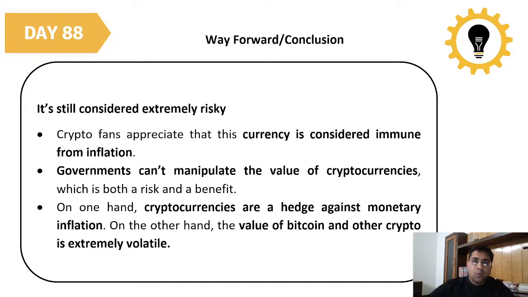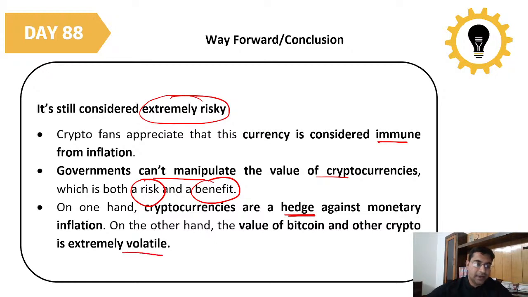So it is still considered extremely risky. Crypto fans appreciate that this currency is considered immune from inflation. Government can't manipulate the value of cryptocurrencies. It can be a risky operation also, it can be a benefit also. On one hand, cryptocurrencies are a hedge against monetary inflation, hedging. On the other hand, the value of Bitcoin and other crypto is extremely volatile.